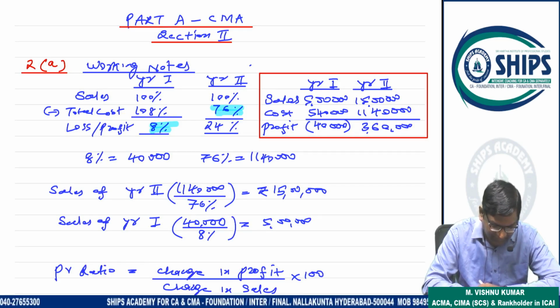Now this 8% loss value is given in the question. So this 8% loss value is 40,000.